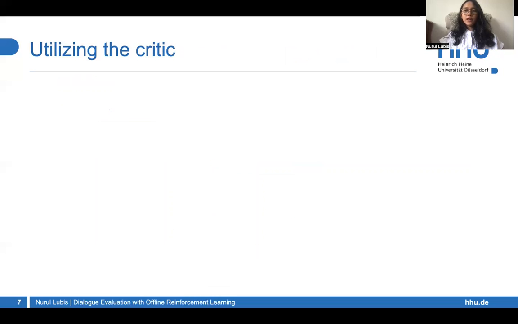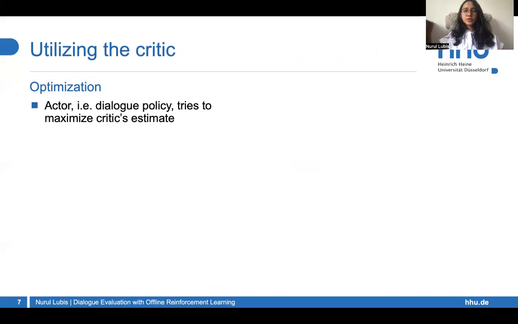Traditionally, with offline RL, the critic's estimate is then used by the actor or dialogue policy as the reward for optimization. For dialogue systems, we can start with supervised learning pre-training and then continue training with offline RL, where we interleave actor and critic, training them at the same time.